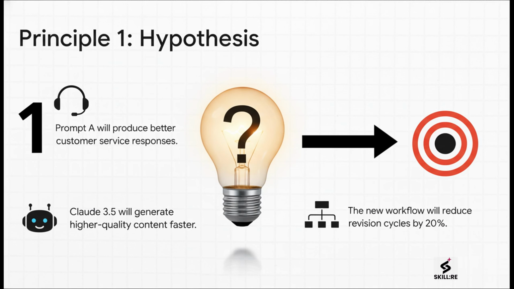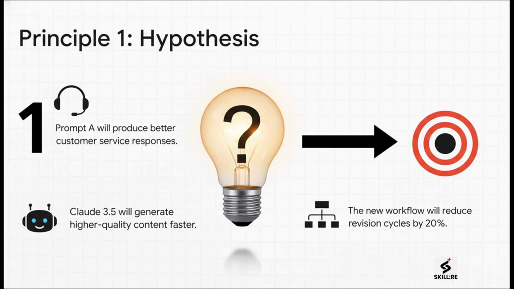First up, a clear hypothesis. Before you even start, you have to write down exactly what you expect to happen. This is so important for 2 reasons. 1, it forces you to define what success actually looks like. And 2, it stops you from changing the rules later just because you didn't like the results.